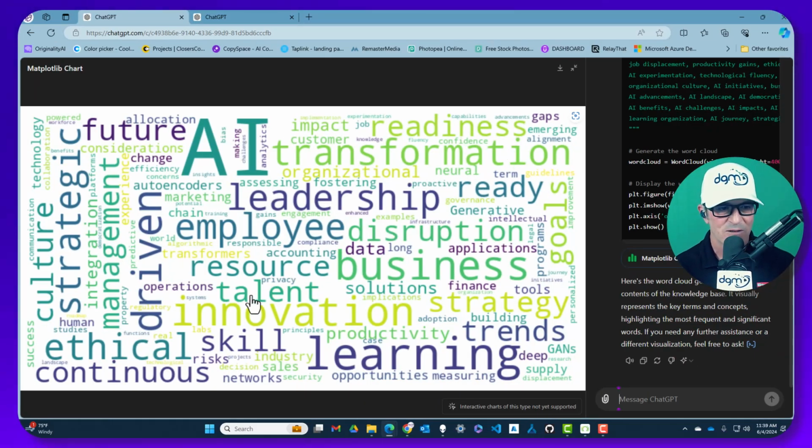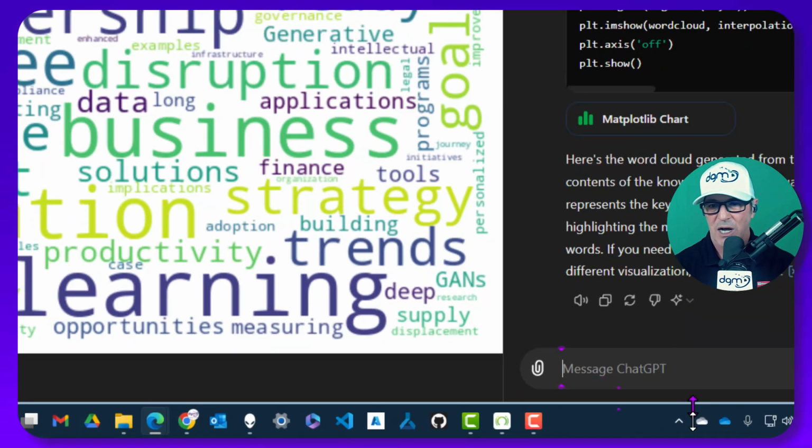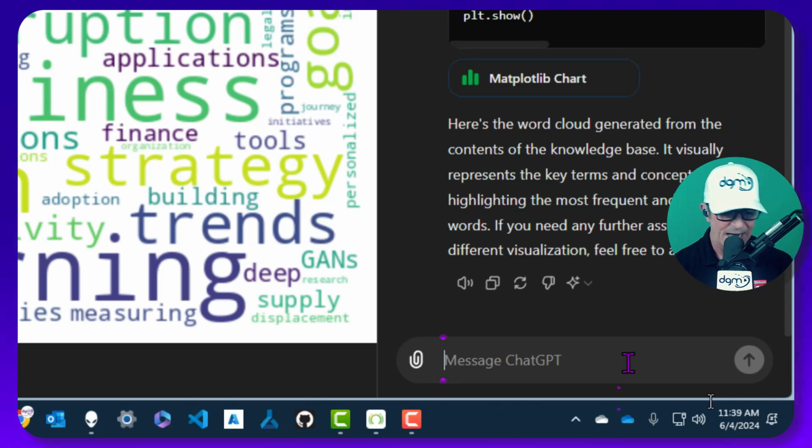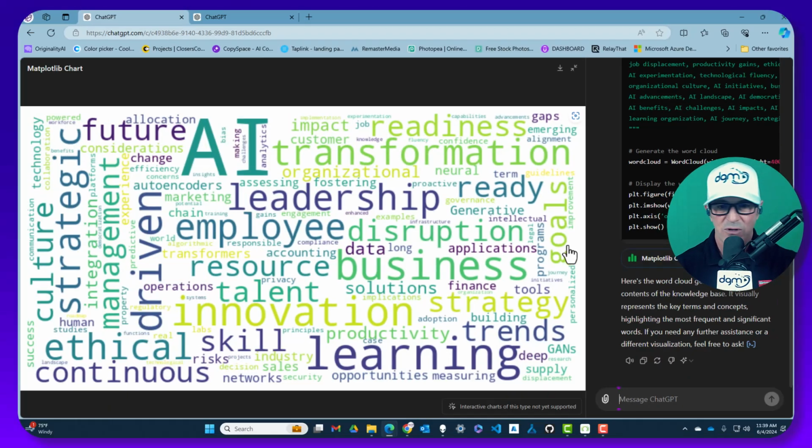And I'm like, wow, it looks like I am covering. I can run different word clouds so you just get a different view on it. And this one actually is the one that's got the most words in it. And I like it. I like what I'm seeing. And if I wanted to, I could go right in here and I could start asking it questions about that chart, just like that.